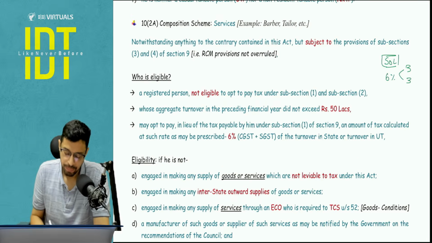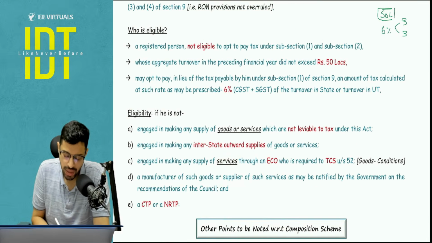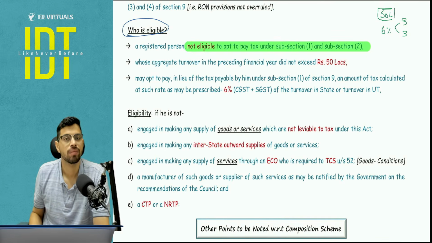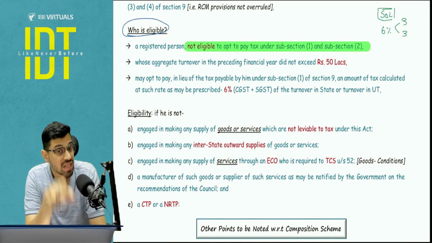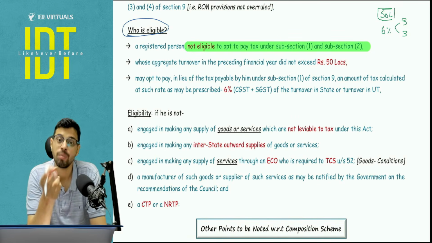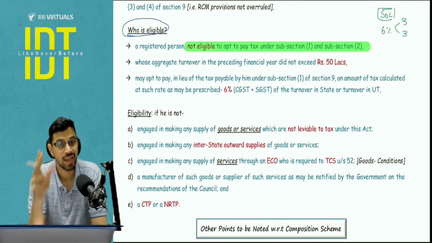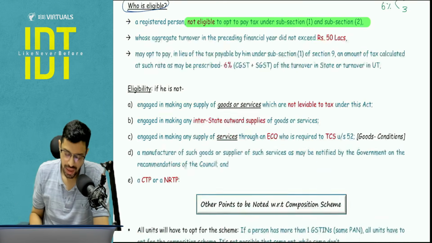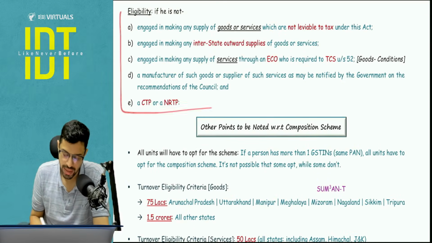Another point to be noted, the main condition for being eligible under 10(2)(a) is that you should not be eligible to pay tax under 10(1). The fact that I may not be registered under 10(1) is not relevant. You should not be even eligible to pay tax under 10(1). Then you can come into 10(2)(a). Is it clear? Conditions are almost same. You don't need to pay any separate attention here.